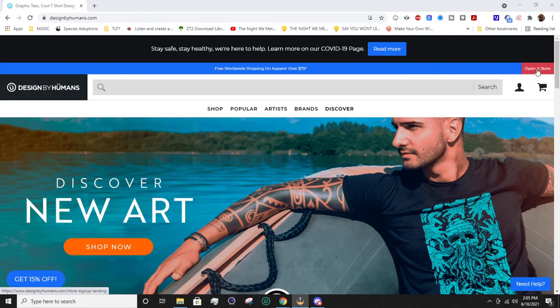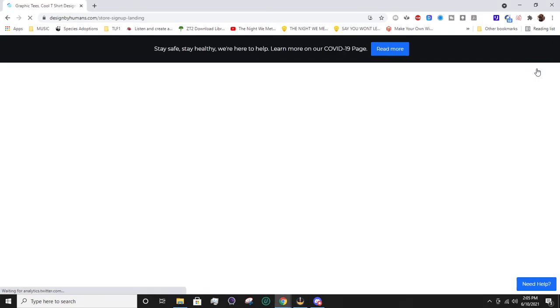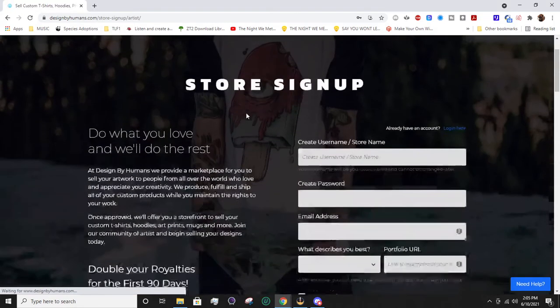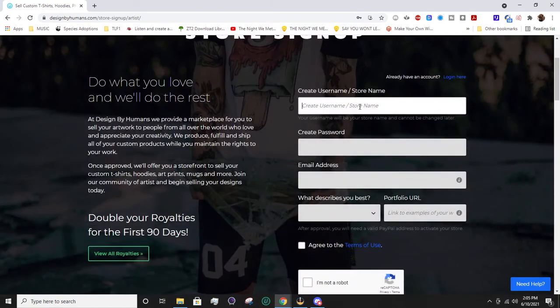So you're going to go over to Open a Store and click on that. You'll sign up by putting a username, which is basically going to be your designbyhumans.com/whatever name you want it to be. So it'll help set up that link, and it cannot be changed later, so make sure you are strategic with that.